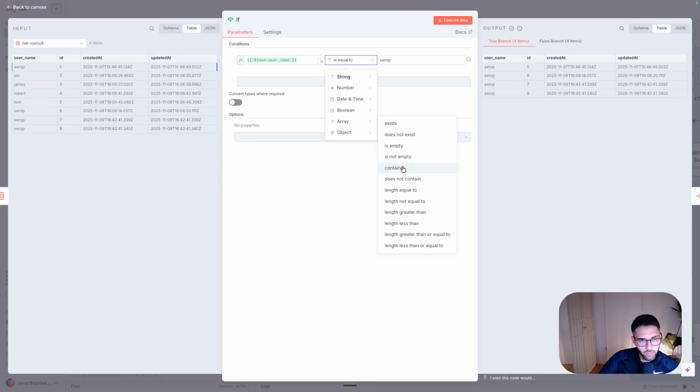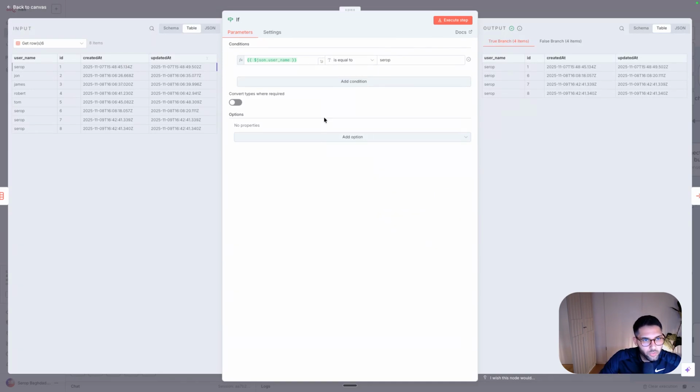For example, if an array, let's say a list of all these names, and then we say, oh, does it contain the name Jerry, for example? And here we see it doesn't. It only contains Rob, John, James, Robert, and so on. So you can experiment with these things and then see how it works.